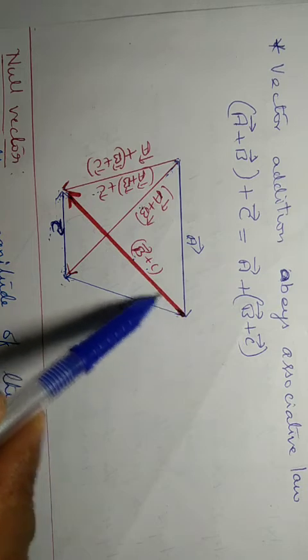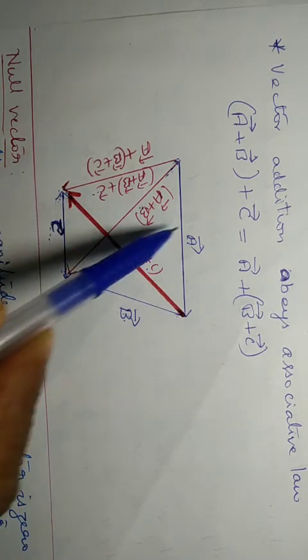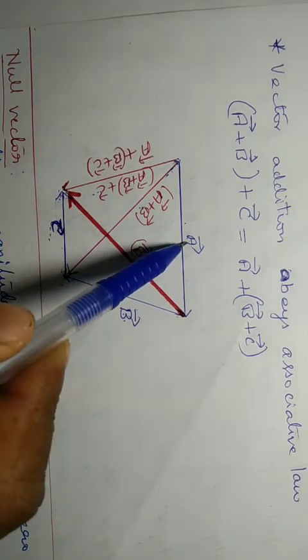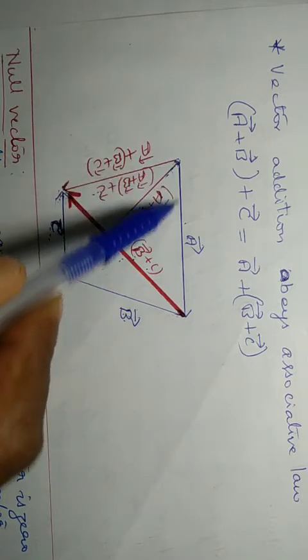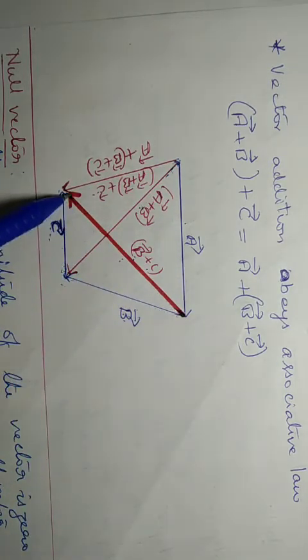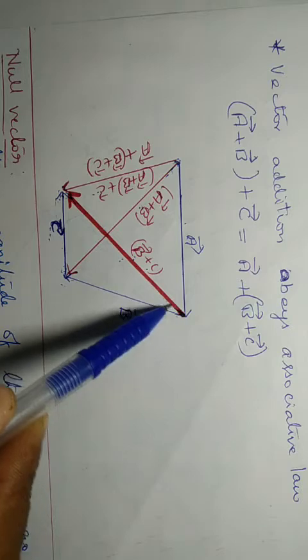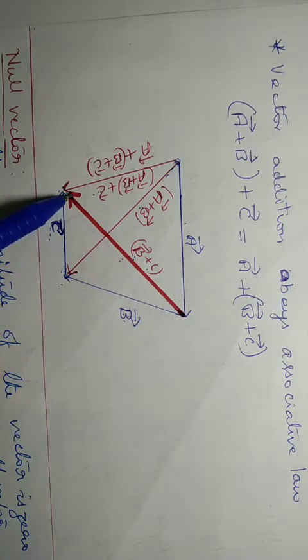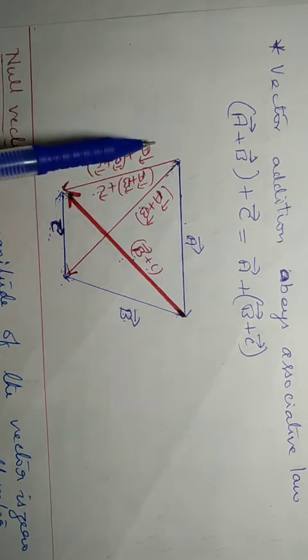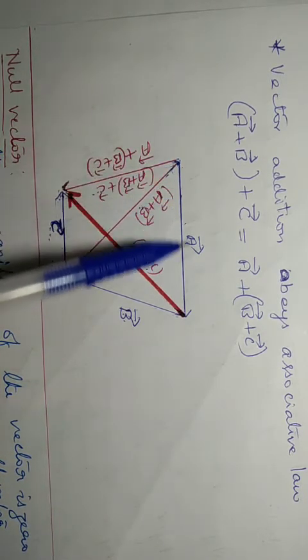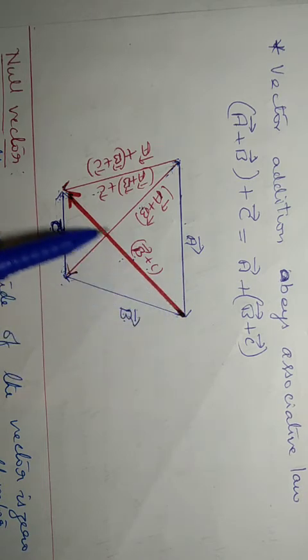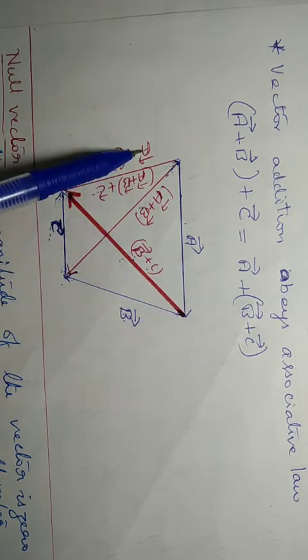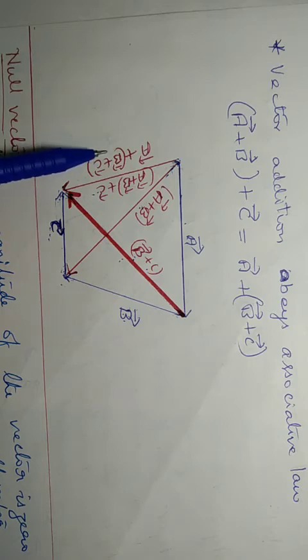Okay. So now see these two vectors A and B plus C. This is tail to head. Once again tail to head. We have two vectors, A and B plus C. Now we will get the resultant once again. This vector is the resultant. Therefore, A plus B plus C we can write as vector A plus vector B plus C.